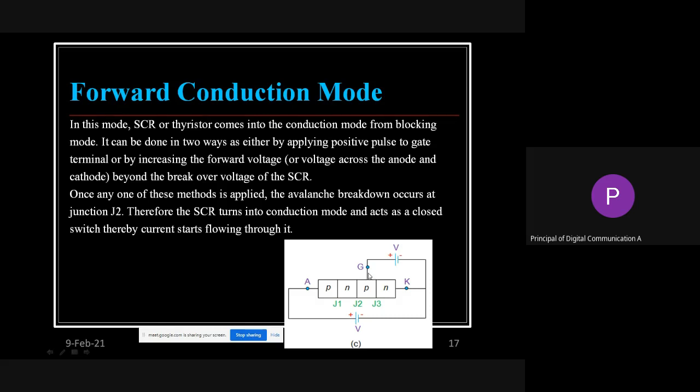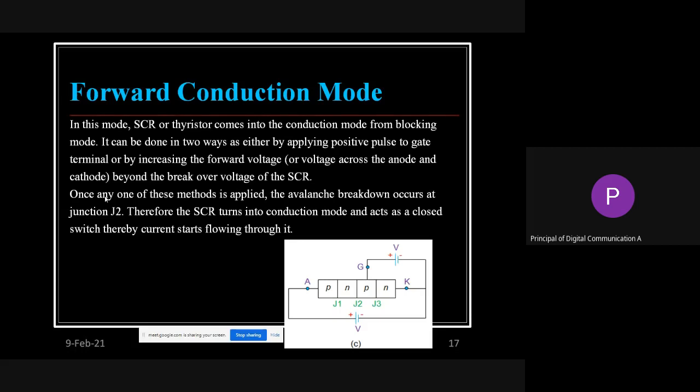By giving this gate current, that is the normal, healthy way for that particular SCR. The next point related to this is that we don't have to give continuous gate current. Only a pulse of gate current we are supposed to give.